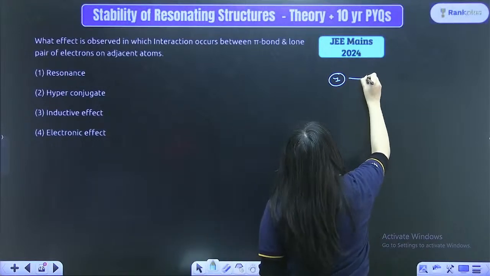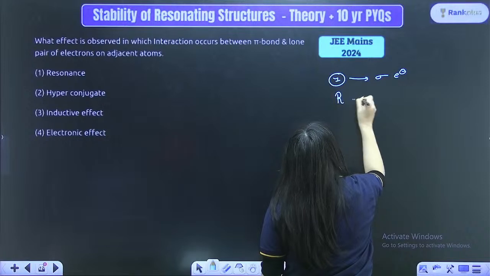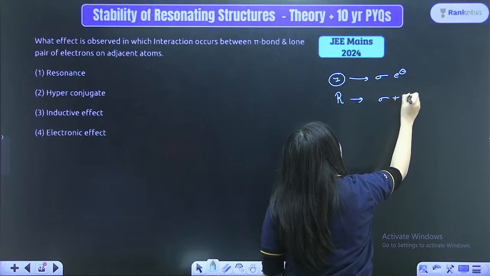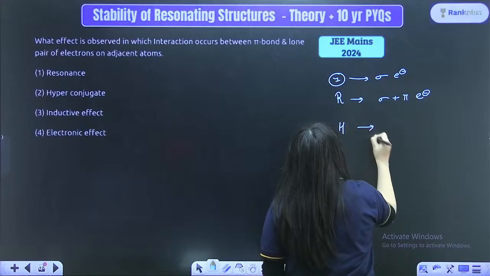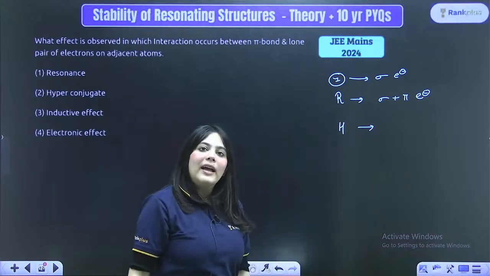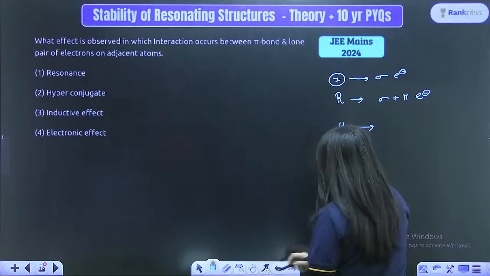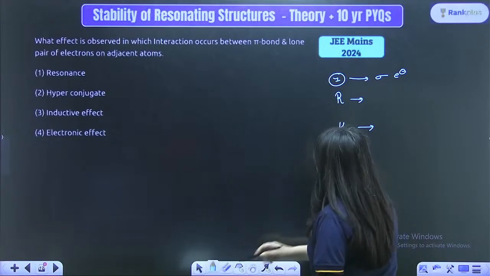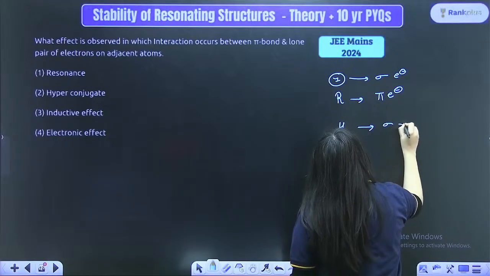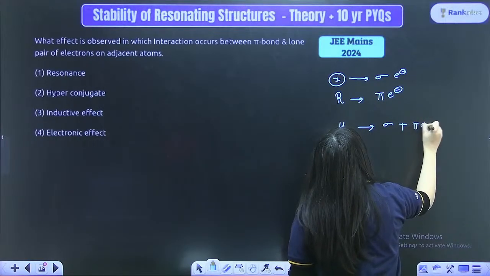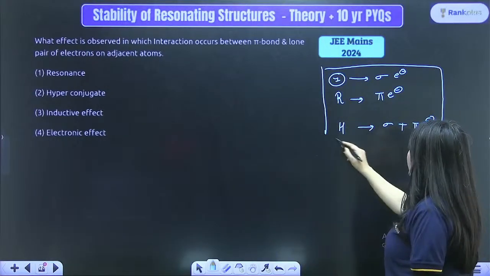In inductive effect, there is just involvement of sigma electrons, right? In resonance effect, there is involvement of sigma plus pi electrons, right? And in the hyperconjugation effect, there is involvement of what kind of electrons? I'm really sorry. In resonance, there is involvement of just pi electrons, and in hyperconjugation, there is involvement of sigma plus pi electrons, right? So this is the order that is followed.